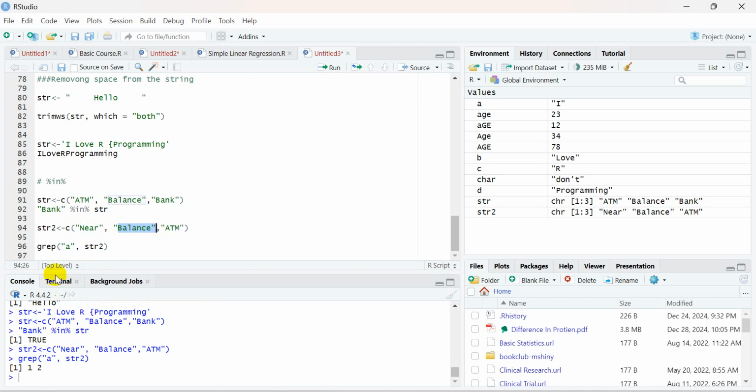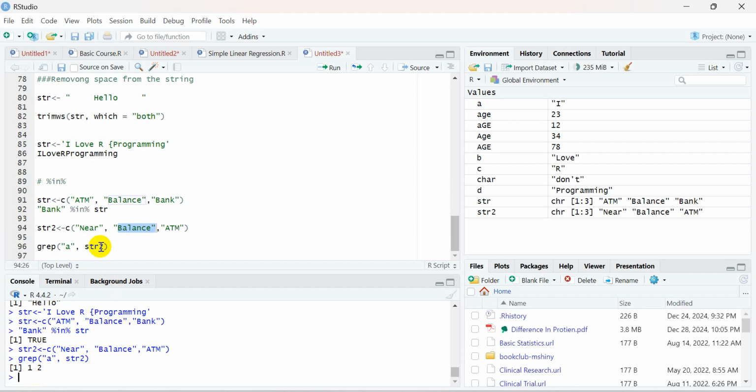This grep function is telling me that a smaller string is existing in the bigger string for sure, but it is also telling me how many times this particular string is repeating. For example, I just created a small character value, and this small character value is existing in this particular string two times. In the first string it is existing one time, and in the second string it is existing two times. That is the message it is giving me. In that way I am able to find out that a small string is existing in the bigger string, and how many times it is existing.